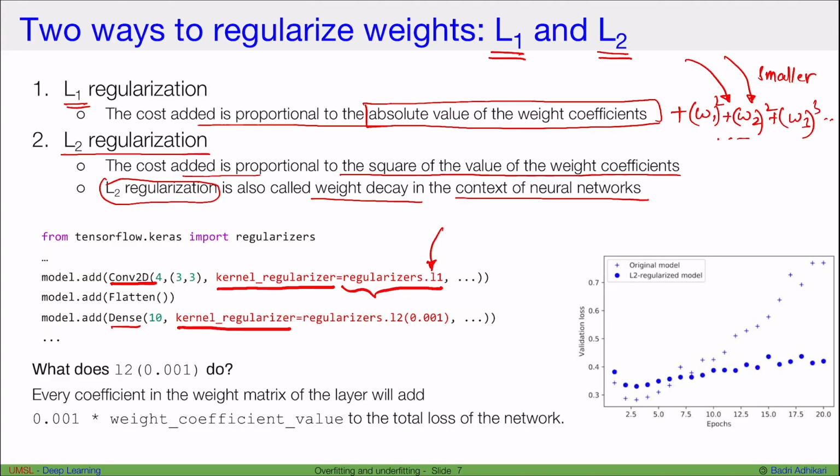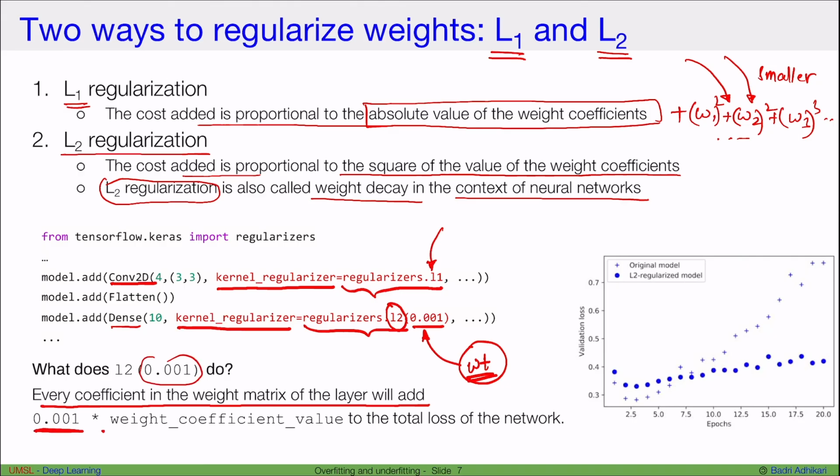I can do kernel regularizer equals regularizers.L2. In this case, I'm specifying L2. When you're specifying regularizers, we can also optionally specify a multiplier for the weights. What this means is every coefficient in the weight matrix of the layer will be multiplied by this value before being added to the loss function. So here, this 0.01 means that we multiply all the weight coefficient values by 0.01, and then add it to the total loss of the network.